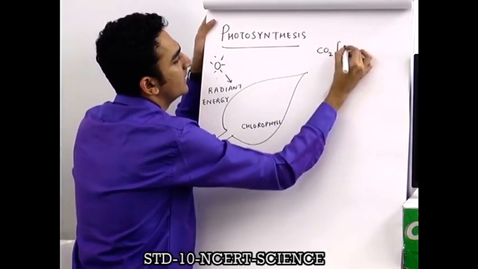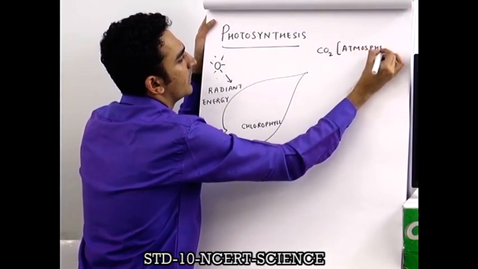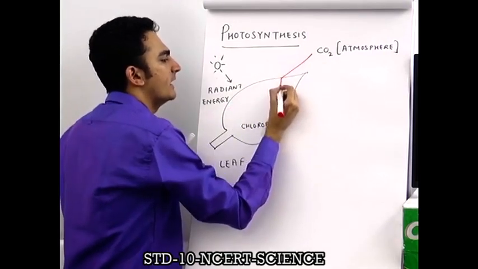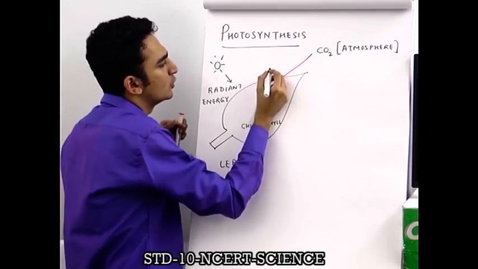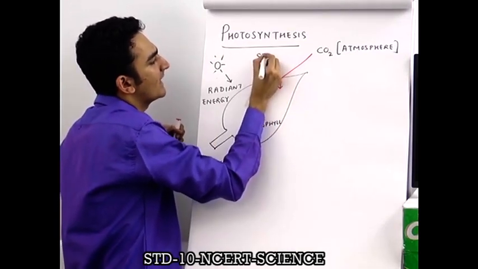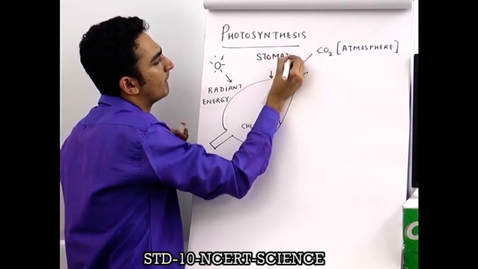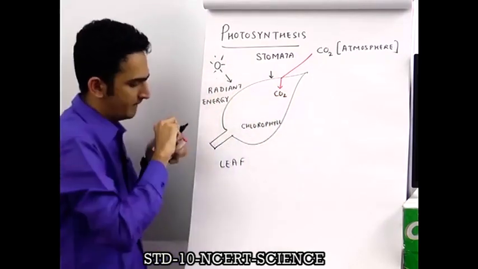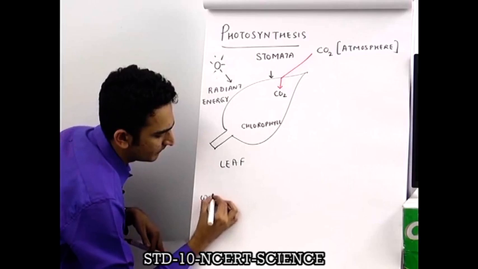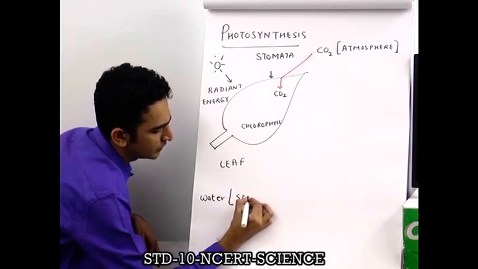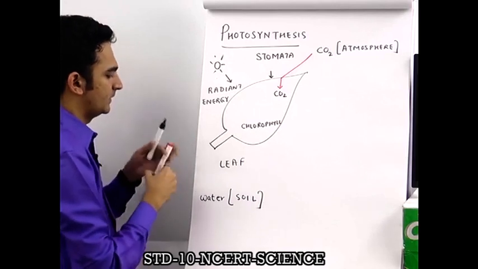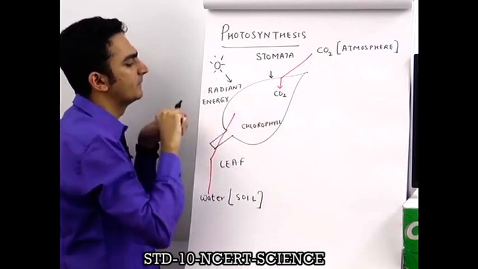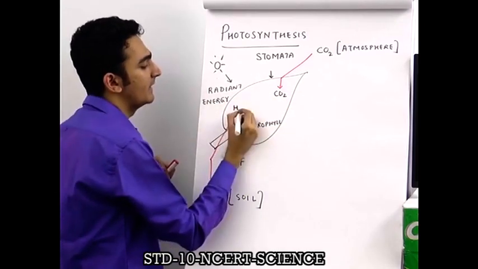CO2 is present in the atmosphere, which enters inside through stomata, which are present on the surface of the leaf. Water is present in the soil, which enters inside through the roots, through the stem, and enters the leaves.